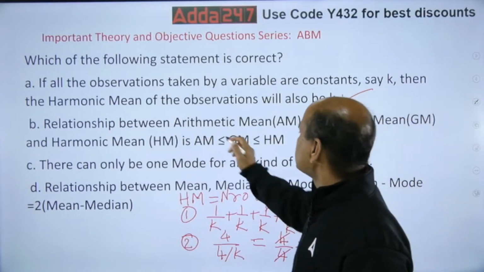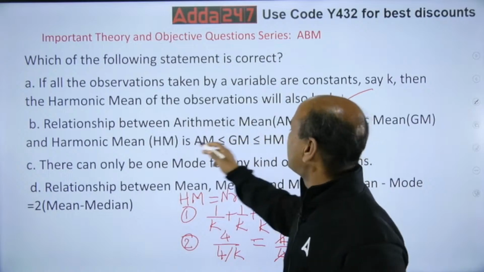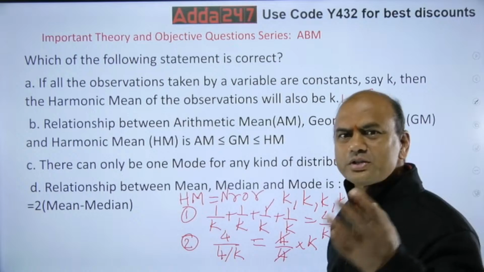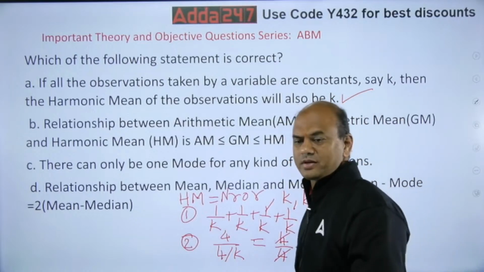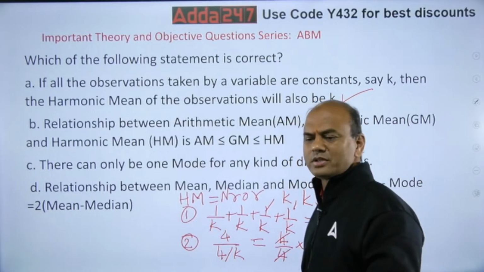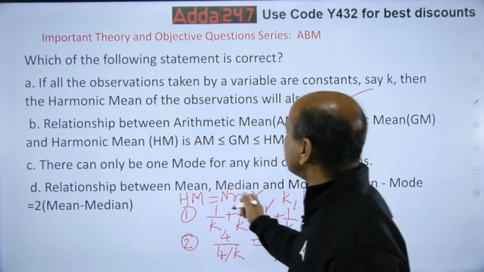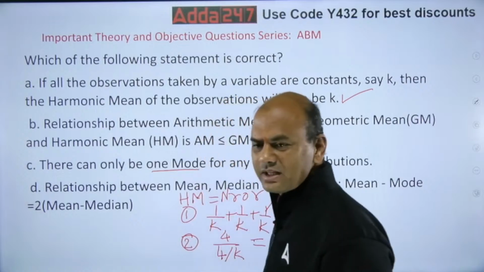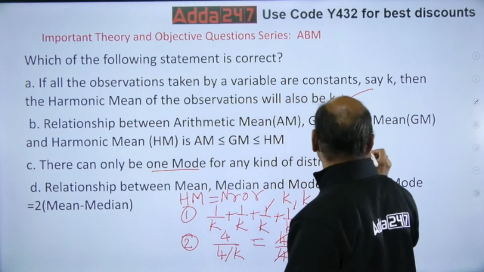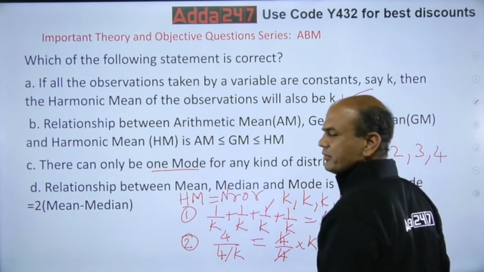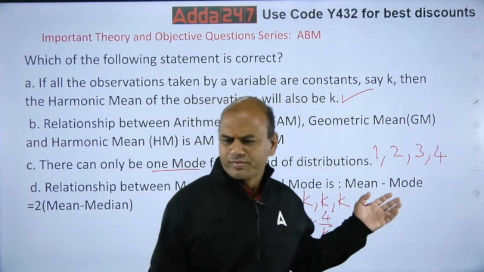So, the relationship between arithmetic mean, geometric mean and harmonic mean is this. This is not right, obviously. Arithmetic mean is always bigger. Always bigger. Kindly note. AM will never be smaller. Okay? Second, there can be only one mode. This is also wrong. If I have the series 1, 2, 3, 4, four numbers. What is the mode?